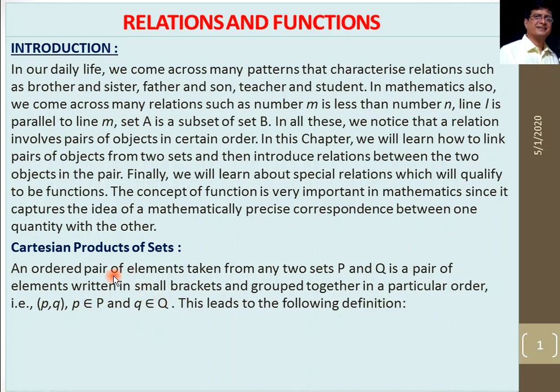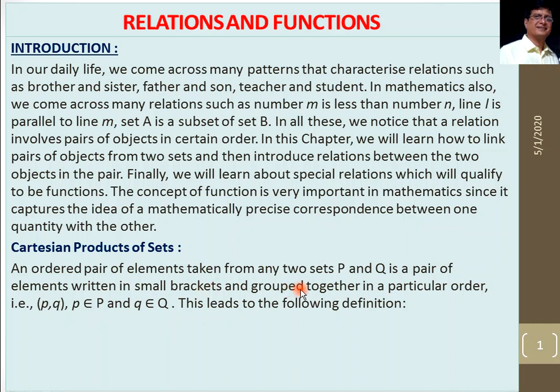So what is ordered pair? An ordered pair of elements taken from any two sets P and Q. Those two sets may be of any kind, maybe a set of real numbers, maybe set of integers, maybe set of natural numbers. And then how to write the ordered pair? We use the small bracket for the ordered pair.